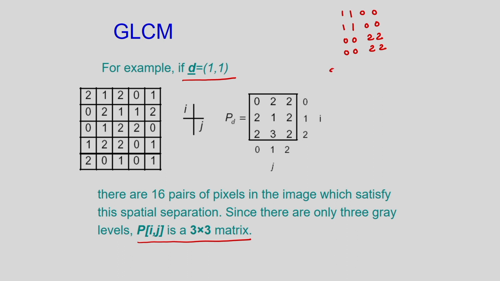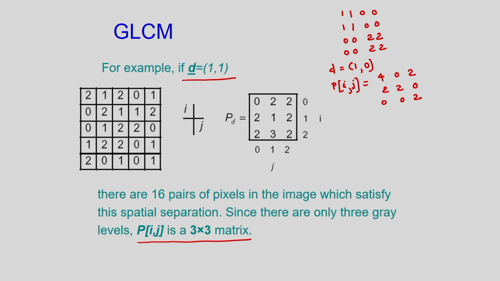Suppose my displacement is 1 0. In x direction it is 1, and in y direction it is 0. So corresponding to this D10, the array Pij will be, you can verify this, 4 0 2, 2 2 0 and 0 0 2. So this is my array.